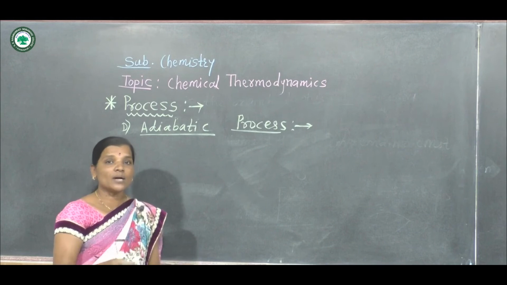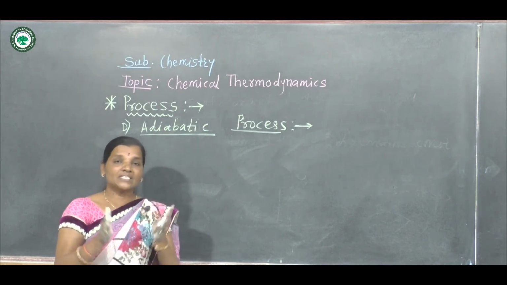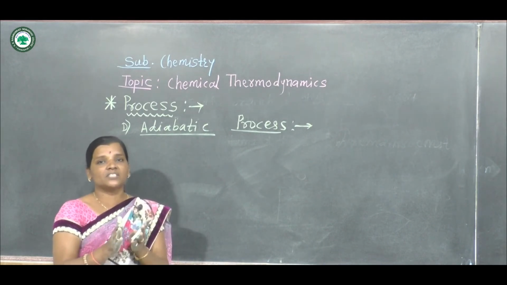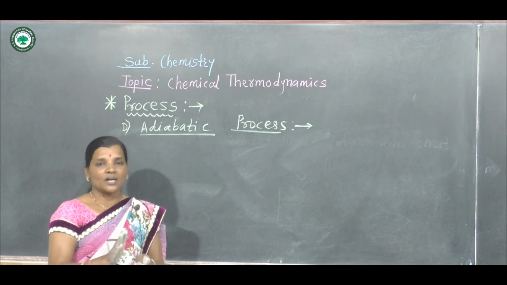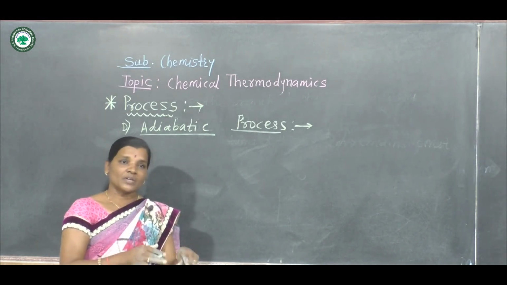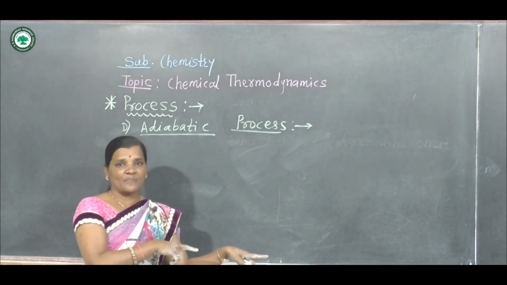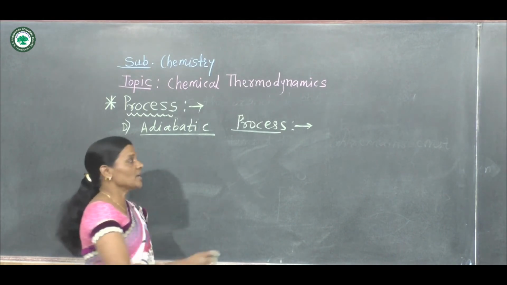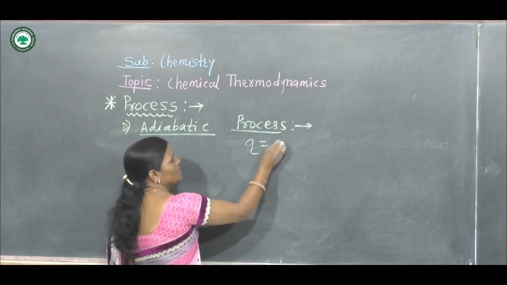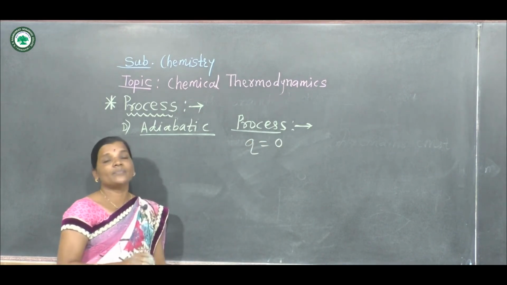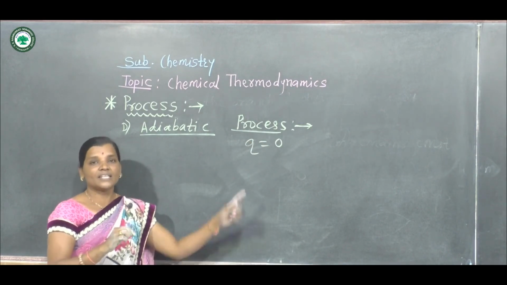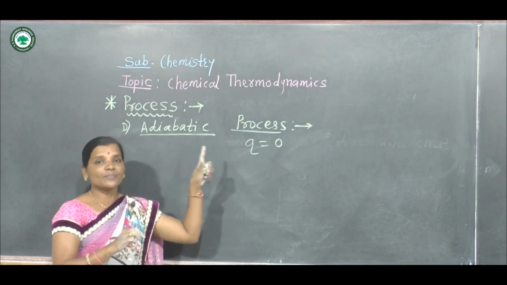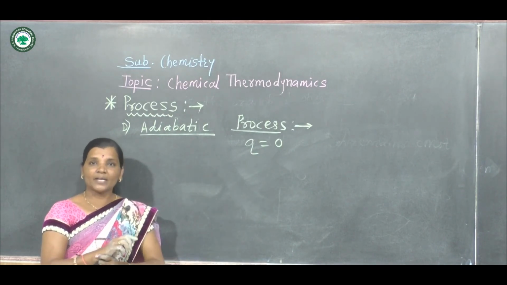Heat content, what heat content is there? What is the heat present within the system? That remains constant. Don't compare that with temperature. Temperature is provided to the system, but heat content is what is originally present in the system. So whatever heat content is present in the system, if that remains constant, that is Q equal to 0, then that process is called an adiabatic process.